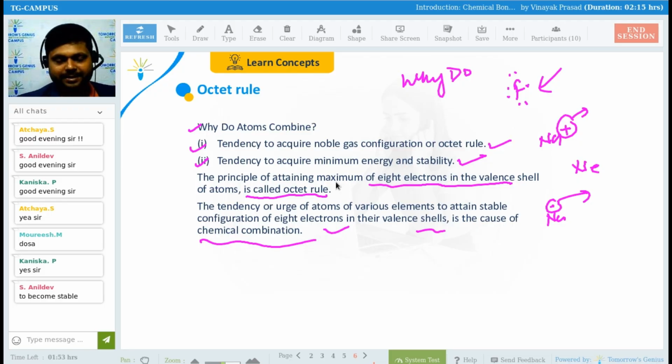I have told you in the class. Less energy, sir. To acquire less energy, or to get themselves stable? Both, sir. So due to minimum energy, there will be more stability. Yes, very good. Okay, fine.